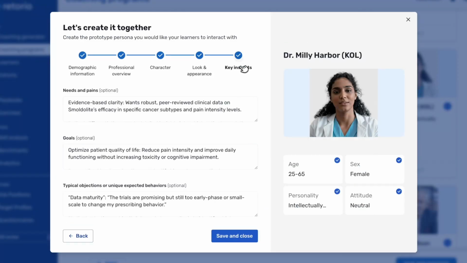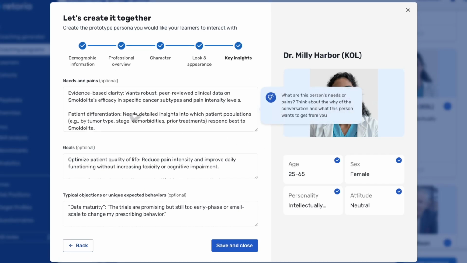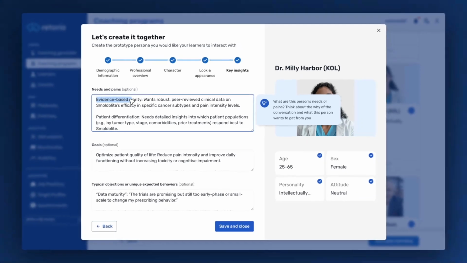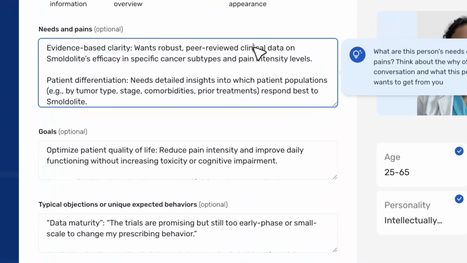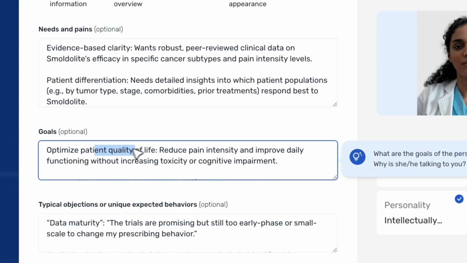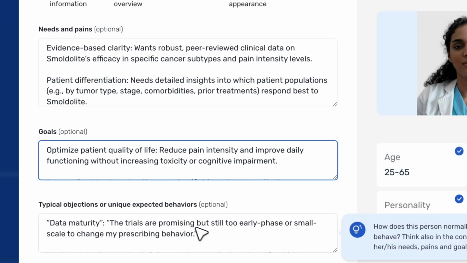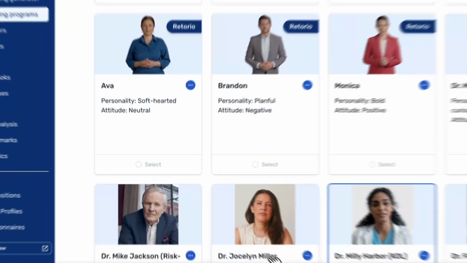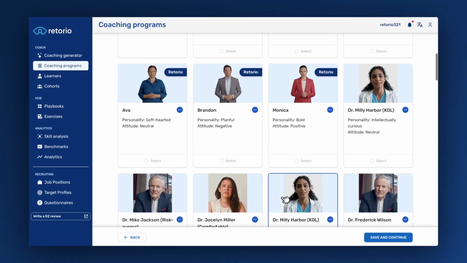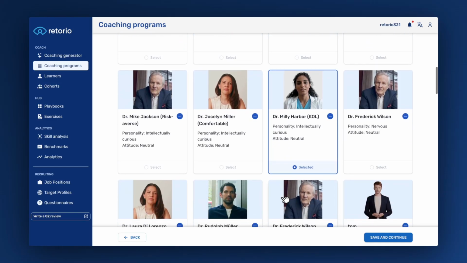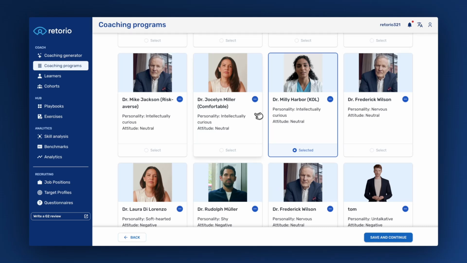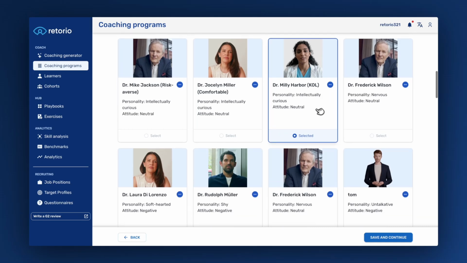Dr. Harbour has her own needs, challenges, and goals, which we can define right here. She's looking for robust, peer-reviewed clinical data on Smolder Light's efficacy across specific cancer subtypes and pain intensity levels. Let's say her goal is to optimize the patient's quality of life, but she's also concerned about data maturity and long-term evidence. In principle, you could import your entire HCP segmentations into these fields, and the digital doctors will behave exactly according to the profiles you define. You can build a whole library of virtual HCPs and reuse them for each coaching program you build.